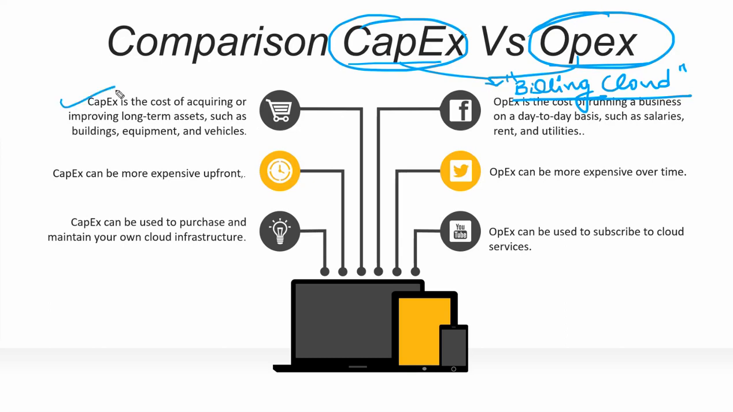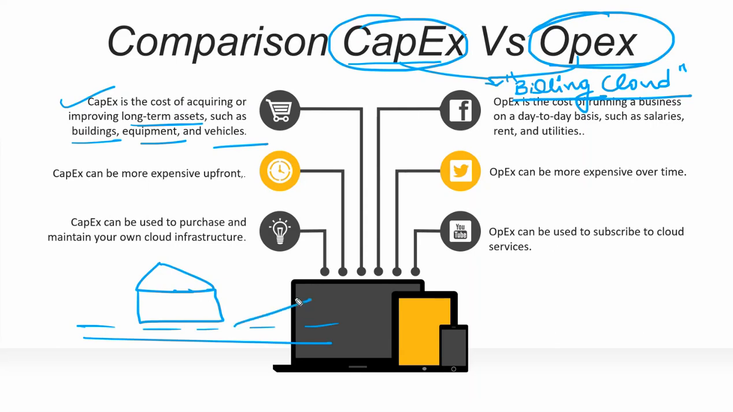Capex is the cost of acquiring or improving long-term assets such as buildings, equipment, and vehicles. Let's suppose today you want to construct a house on a piece of land. Obviously, first of all, you will purchase this land. That is called capex. Capex can be more expensive upfront because you need to pay for it. That is called capital expenditure. Capex can be used to purchase and maintain your own cloud infrastructure, just like in the private cloud.